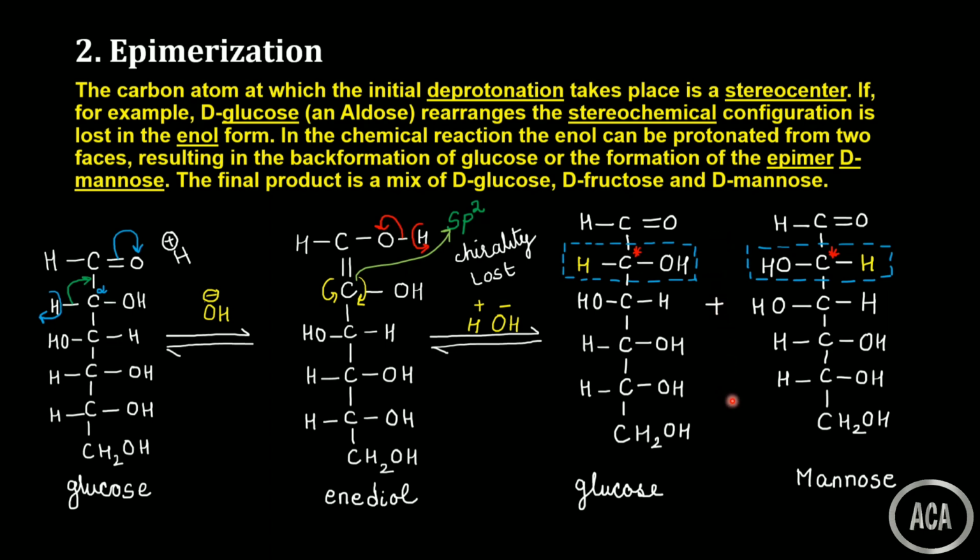So what we have discussed today is the action of alkali. Under the action of alkali, we have first taken up the action of dilute alkali. Under dilute alkali, what is the product mixture we are getting? We are getting D-glucose, D-fructose and D-mannose. The transformation of D-glucose to fructose we have seen, and the transformation of D-glucose to D-mannose is called epimerization.